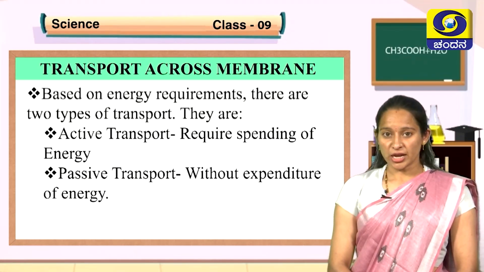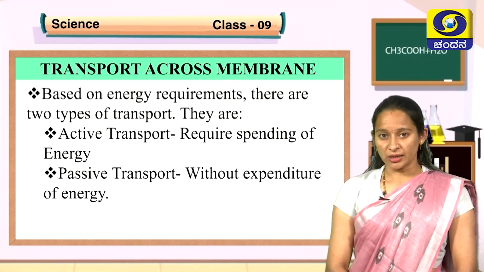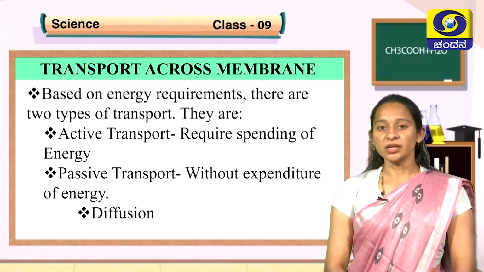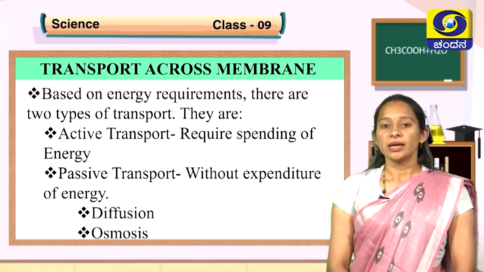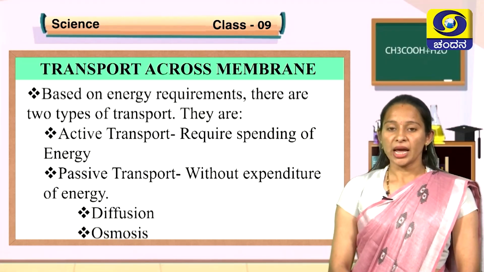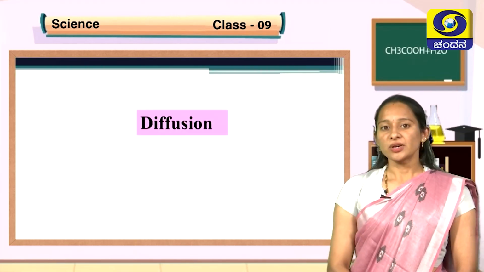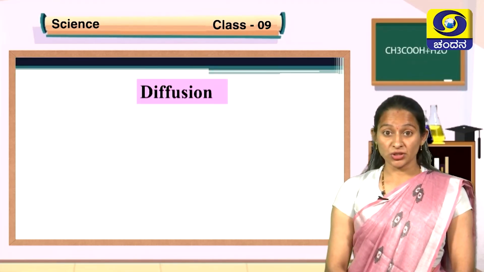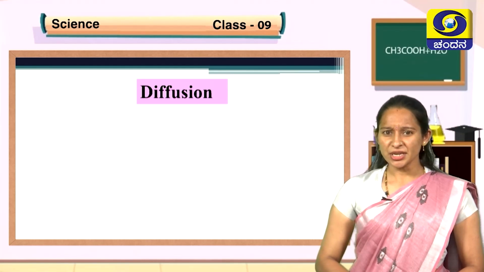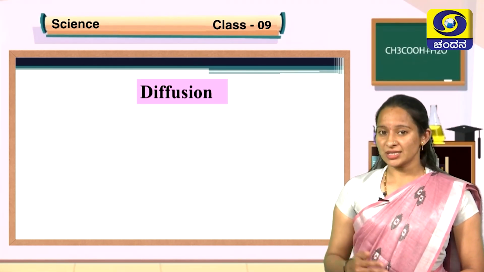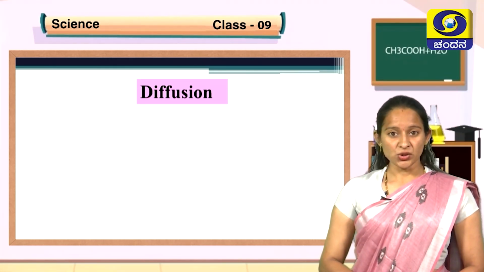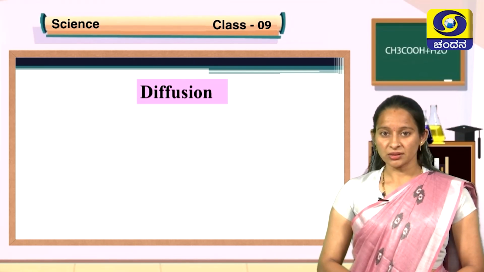Under passive transport, there are two types again. They are diffusion and osmosis. Let us understand in detail about osmosis and diffusion. First, let us know what diffusion is. Children, you have studied diffusion in your previous classes. Can you try to recall its definition?